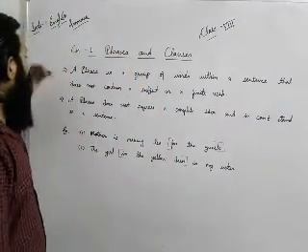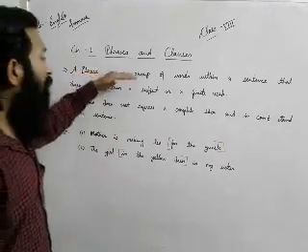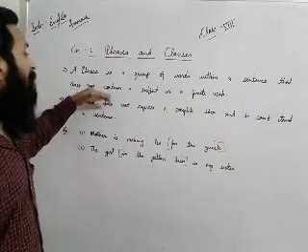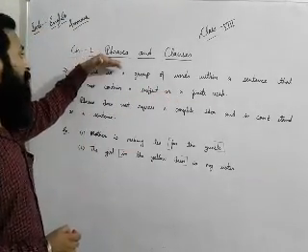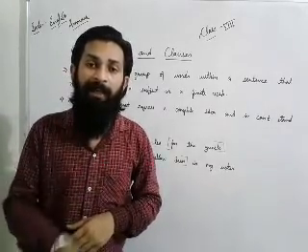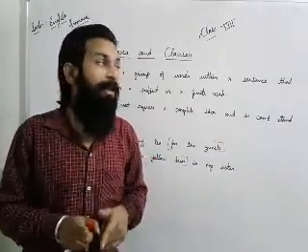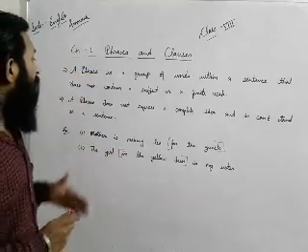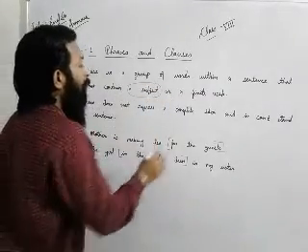Dear students, I have already mentioned the definition of a phrase here. A phrase is a group of words within a sentence that does not contain a subject or a finite verb. If we compare phrases and sentences, a sentence is a group of words that gives complete sense. But a phrase does not give complete sense, and that is the identity here. It does not contain a subject or a finite verb.